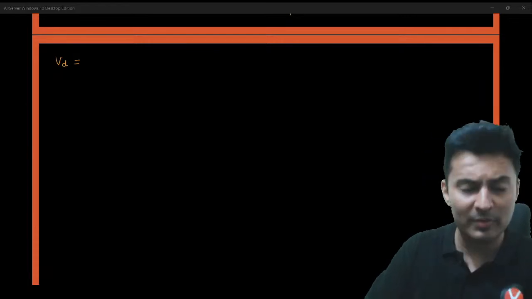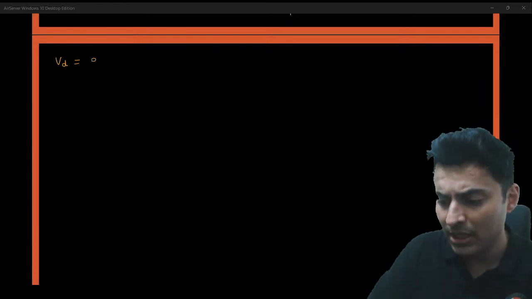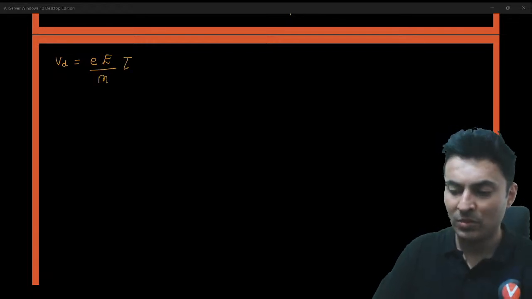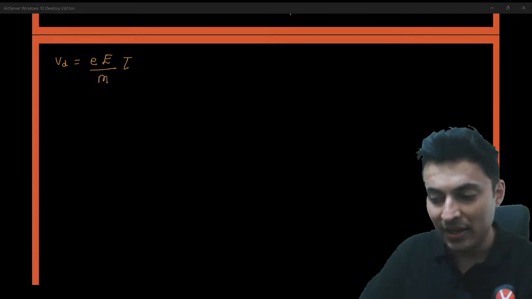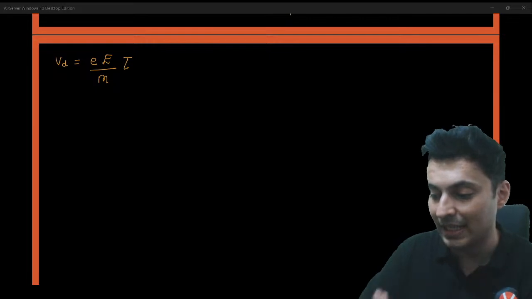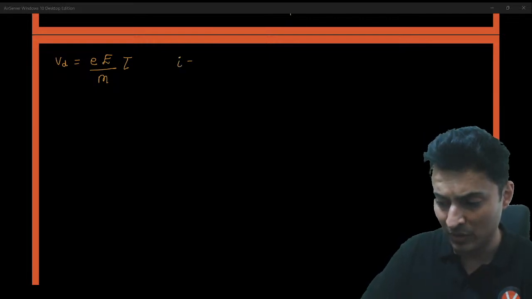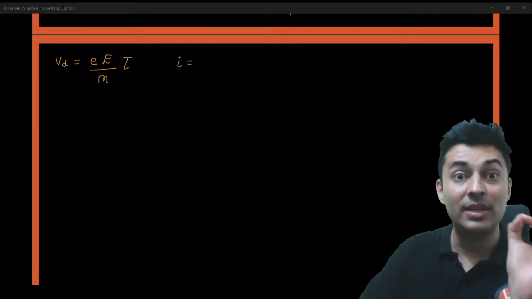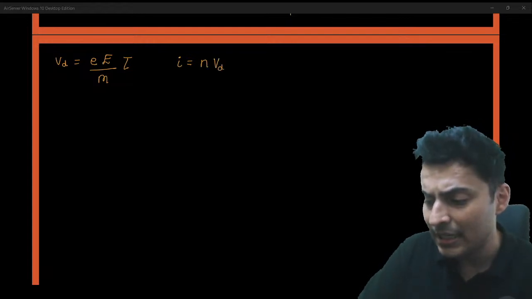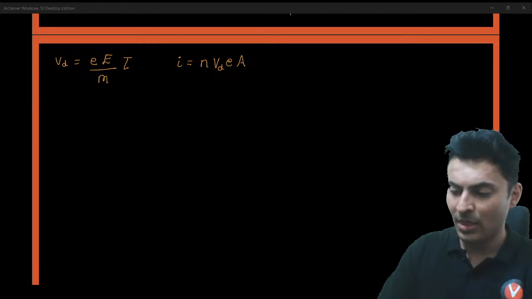The formula for drift speed variation with relaxation time is eE by m into tau. This is how it looks. Or sometimes you might be given drift speed in terms of other quantities like current. The relation of drift speed with respect to current is I = n vd e A.